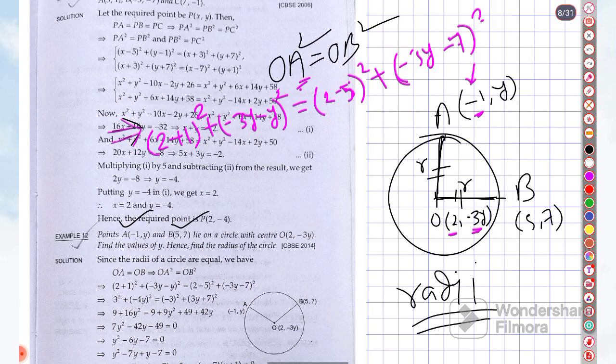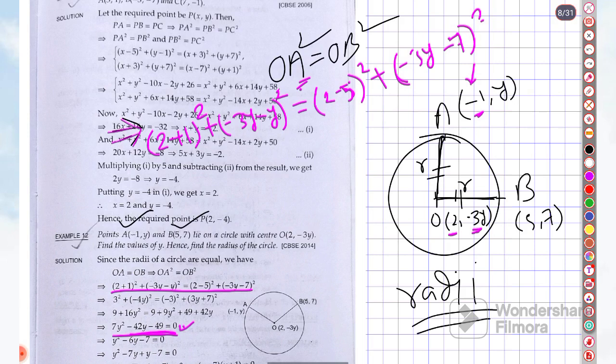Clear? So this line is given here. Difference of x coordinates, difference of y coordinates. Now if we simplify, then we will get these things. Since this is an example question, I am not showing the calculation. You can see the calculation here. If you have a problem, you will obviously comment and tell me what your problem is.